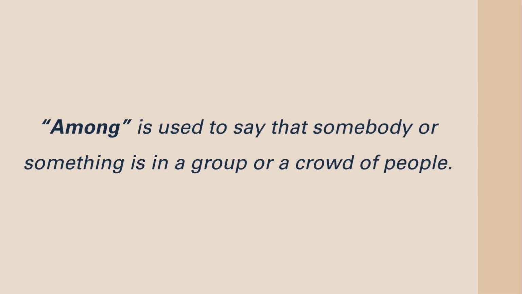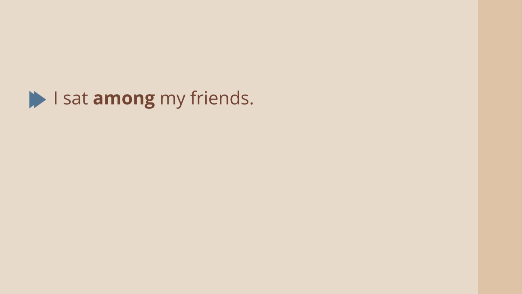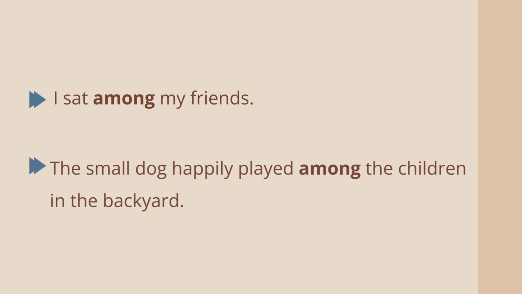Among is used to say that somebody or something is in a group or a crowd of people. For example, I sat among my friends. It means that there were friends all around, and I sat within the group. Another example, the small dog happily played among the children in the backyard.